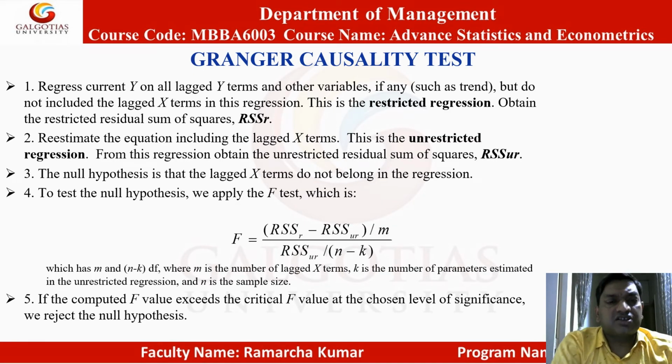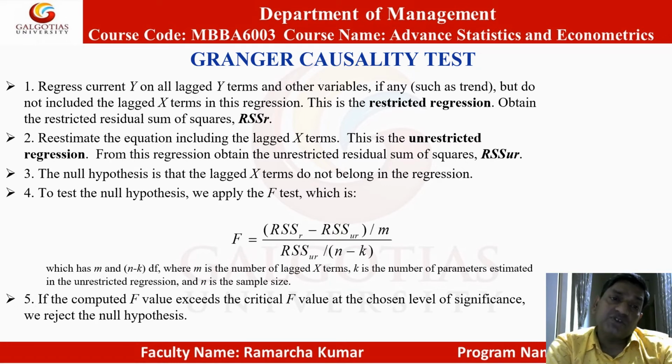Granger causality test. So, steps are: first regress current y on all lagged y terms and other variables, if any, such as trend, but do not include the lagged x term in this regression. This is the restricted regression. Obtain the restricted residual sum of square, RSS_r. Re-estimate the equation including the lagged x term. This is the unrestricted regression. From this regression, obtain the unrestricted residual sum of square, that is RSS_UR.